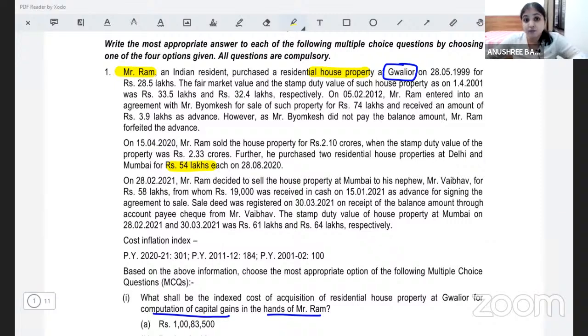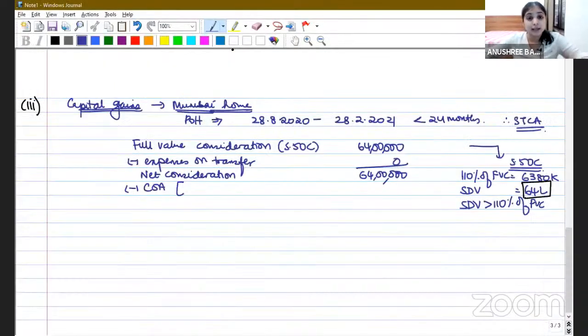But then section 54 is getting violated. Why? Because we enjoyed section 54 exemption, and then we are selling away the property in less than 3 years. Right? We are selling it before the expiry of lock-in period. So here there is certainly a violation of section 54. And when there is a violation of section 54 lock-in period, what do you do? From the cost of acquisition, you subtract the exemption which was already enjoyed. For Mumbai house, how much exemption did you enjoy? The entire 54 lakhs you had enjoyed, isn't it?